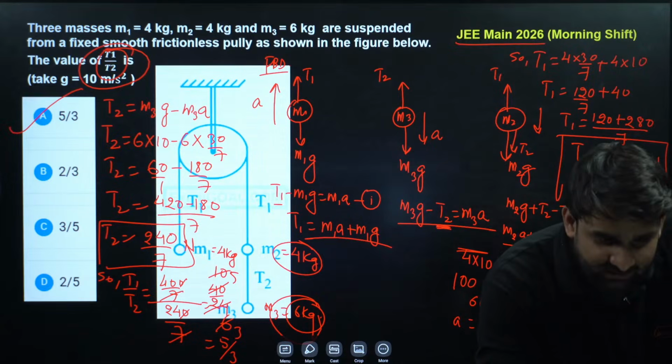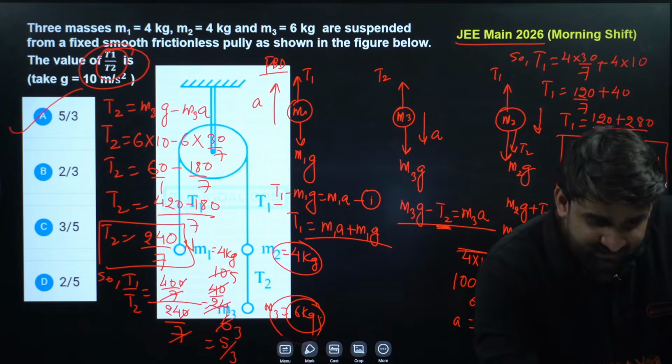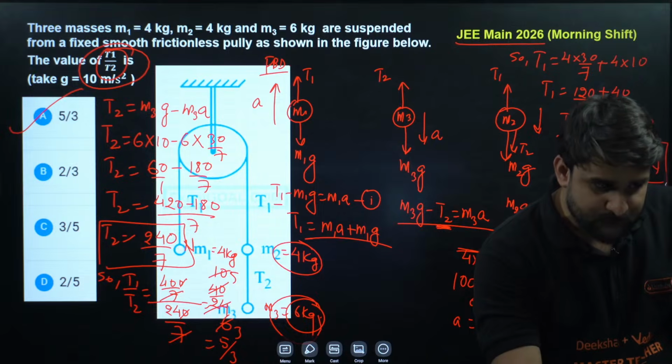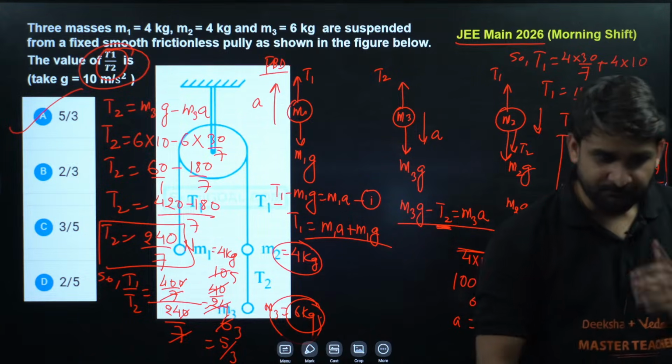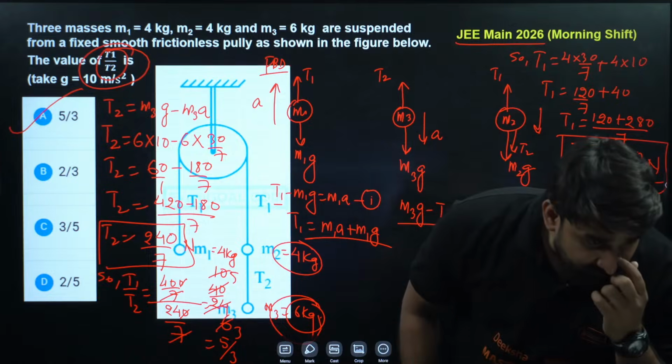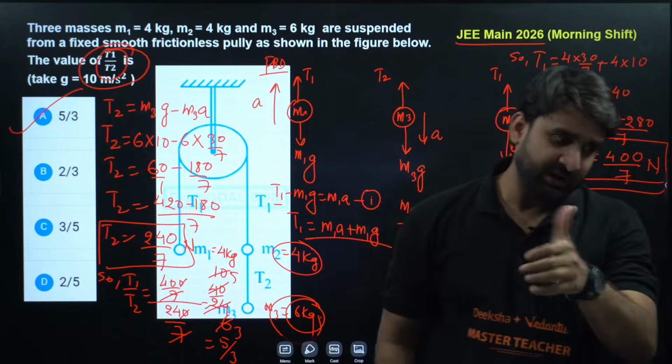Is it clear to all? Shiva, is it clear to you, champion? Yes, tell me, my dear champion. A lot of students are watching the live class. Yes, tell me. T1 is 40 by 7, 240 by, yeah, Shiva, correct.